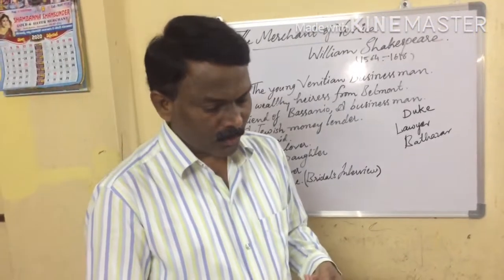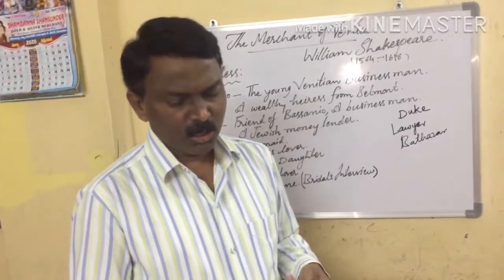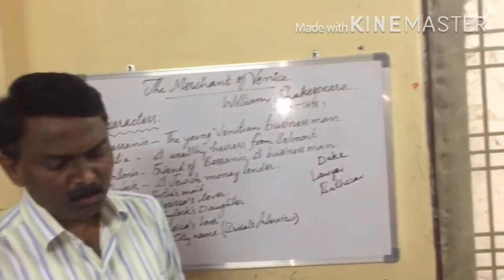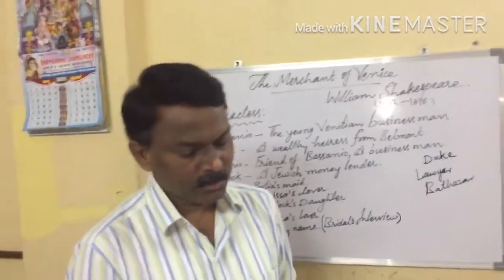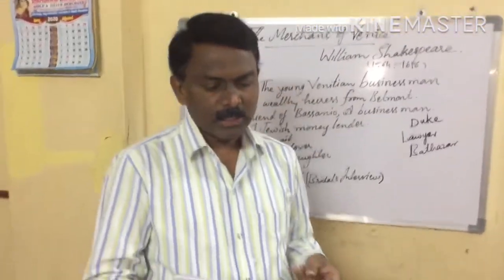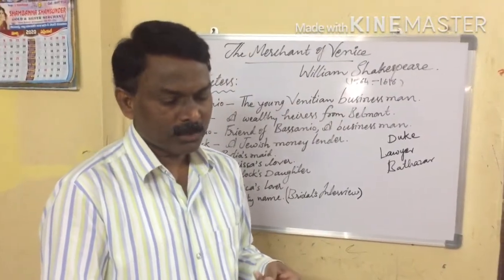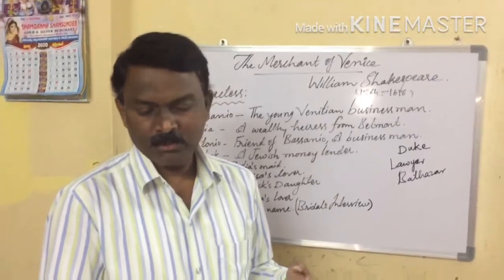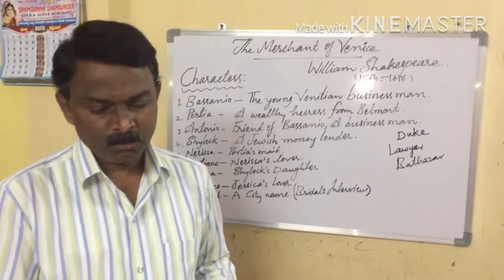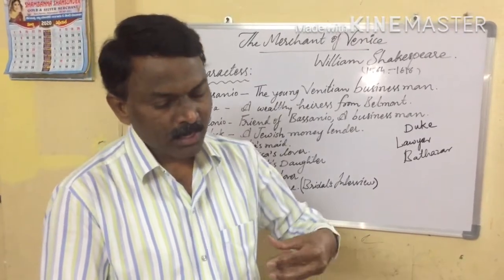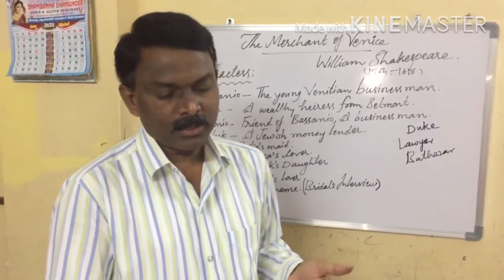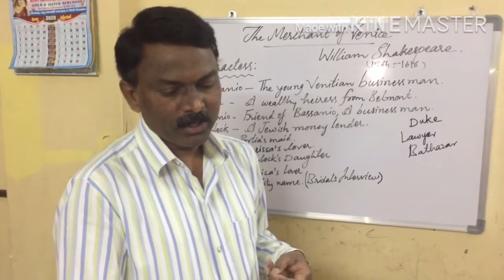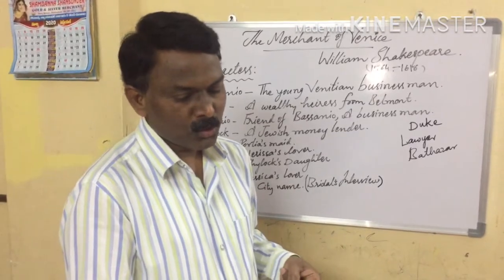Portia traps Shylock to claim that he sticks to the bond without change. First, Portia declares that Shylock is entitled to the pound of flesh from Antonio's body. Shylock ecstatically praises her wisdom. Then he is on the verge of collecting his dues.